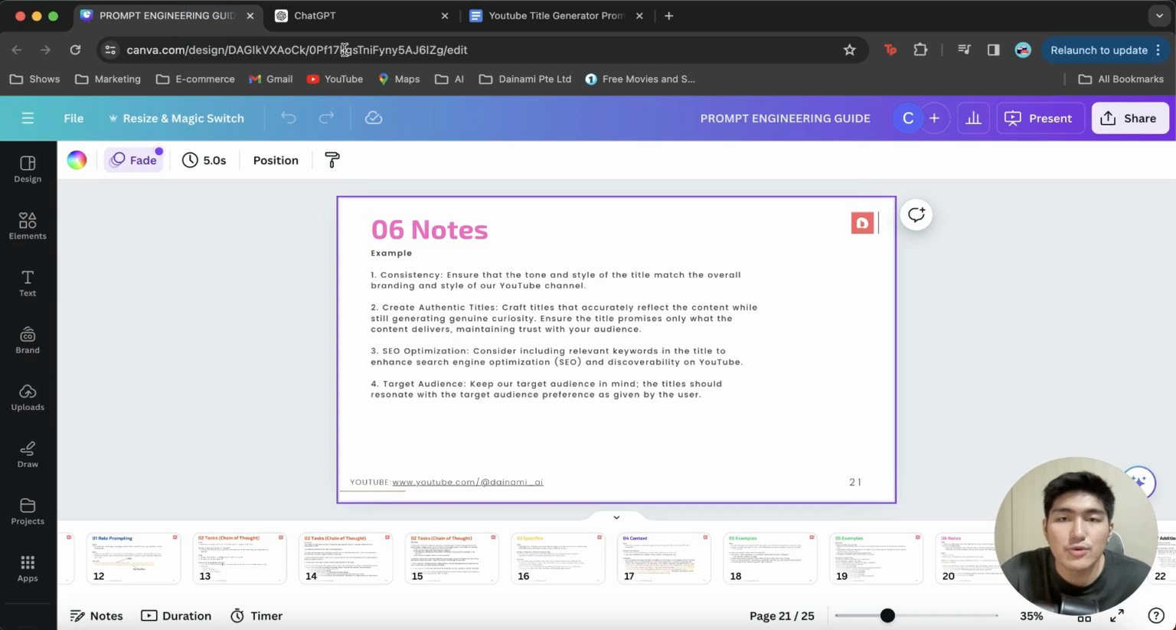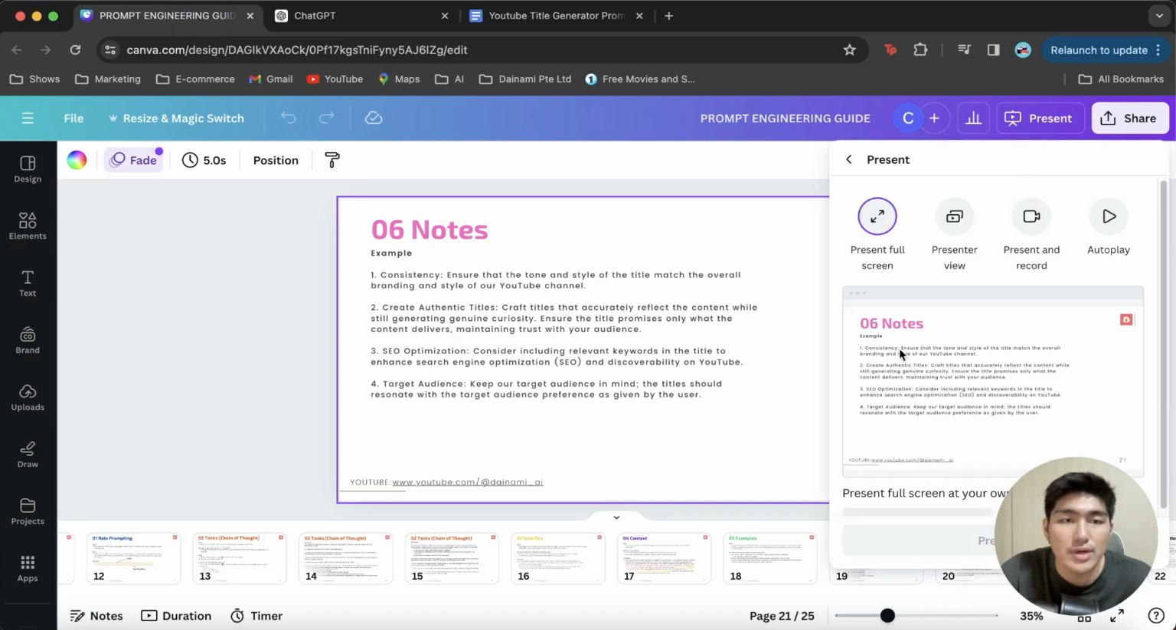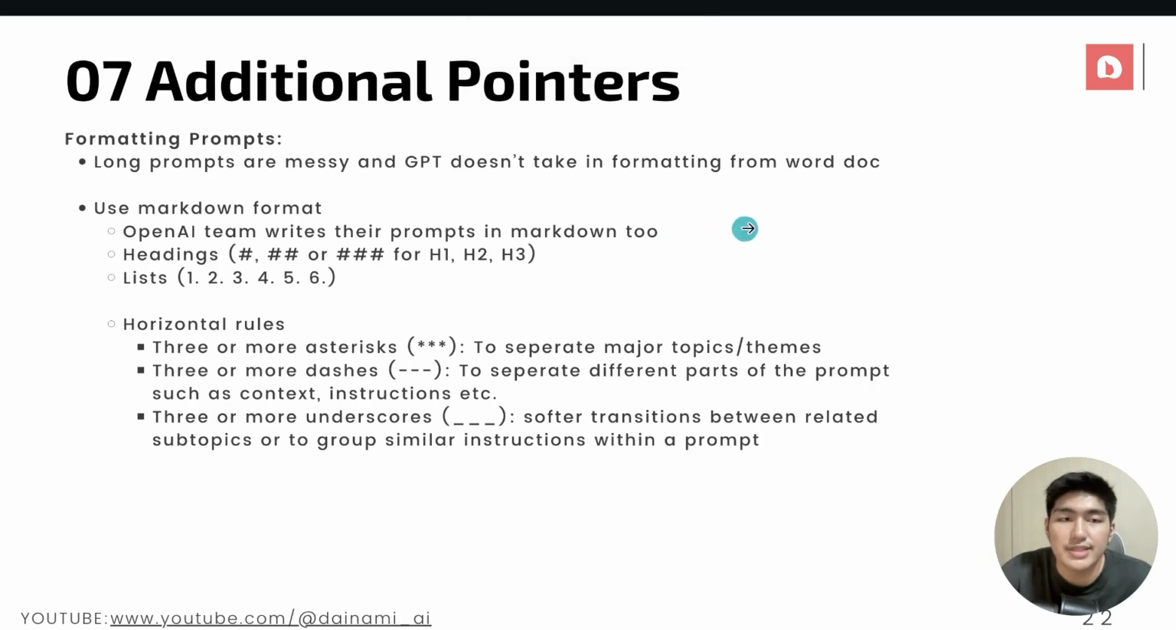And lastly, before we move on to try out the example, the last point that we want to take note of is the format itself. One practice that I like to do is to always write my prompts first in a Word document and then copy it over to GPT. The problem with that is that sometimes when we copy over, it does lose the beautiful format that we have in our Word document itself.